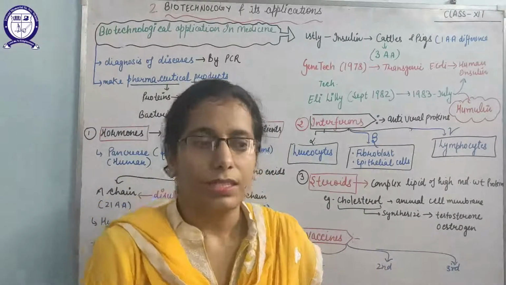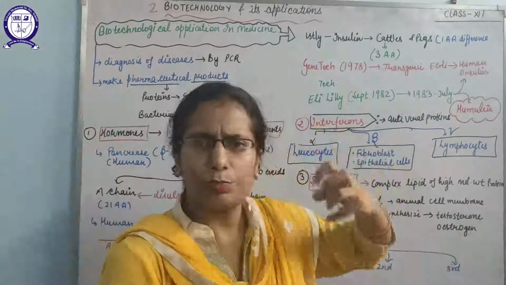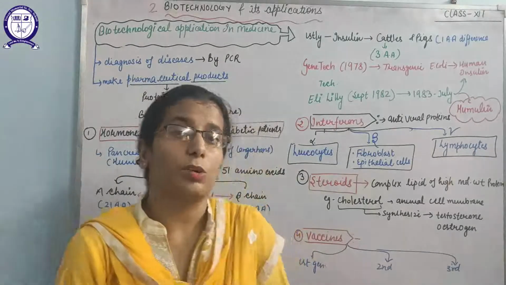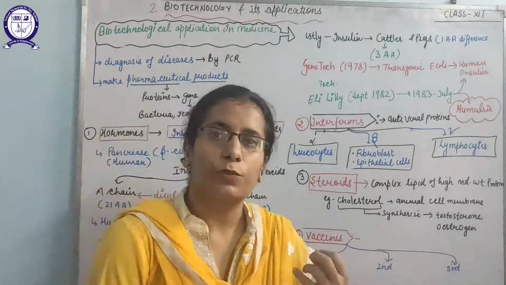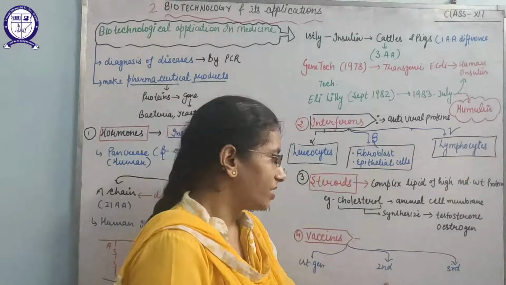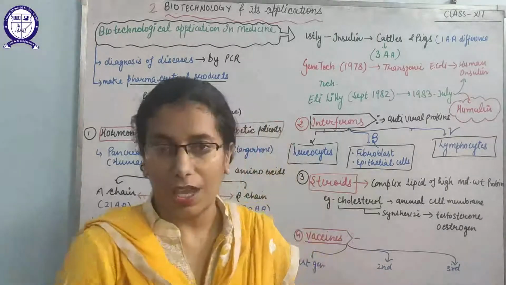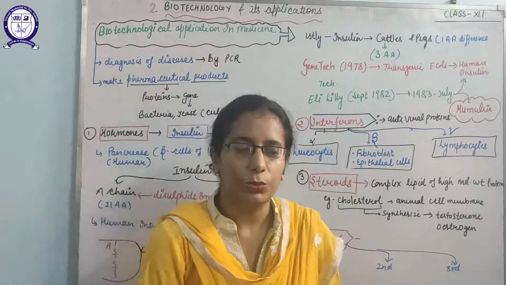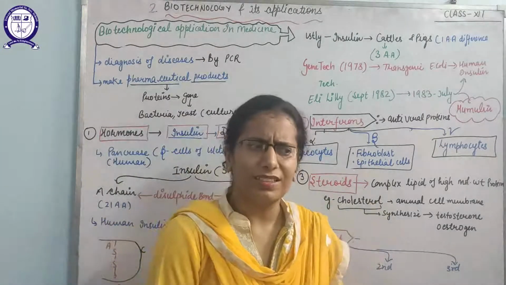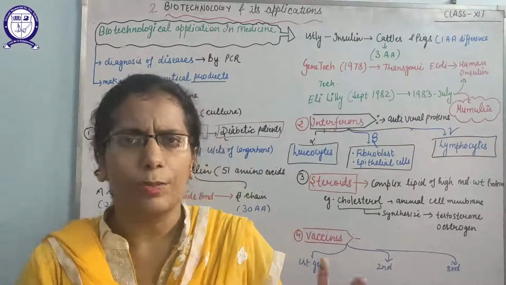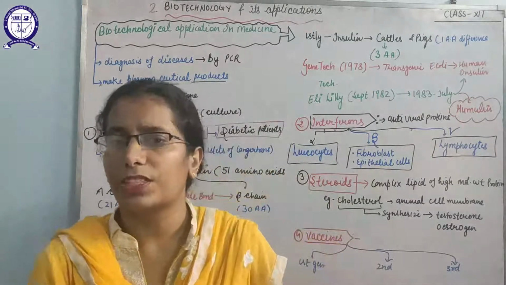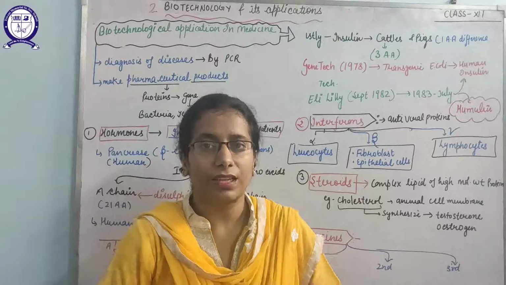But as time passed, scientists took out only the part of the pathogen that is mainly responsible for the disease. After that, they took out the toxins responsible for causing the disease. So vaccines are divided on that basis: first generation, second generation, third generation. But now live vaccines are in current use, where the genes of the pathogen causing the disease are inserted into plants, and those plants make the proteins that go into the fruits and vegetables. If children eat those fruits and vegetables, they automatically generate immunity.